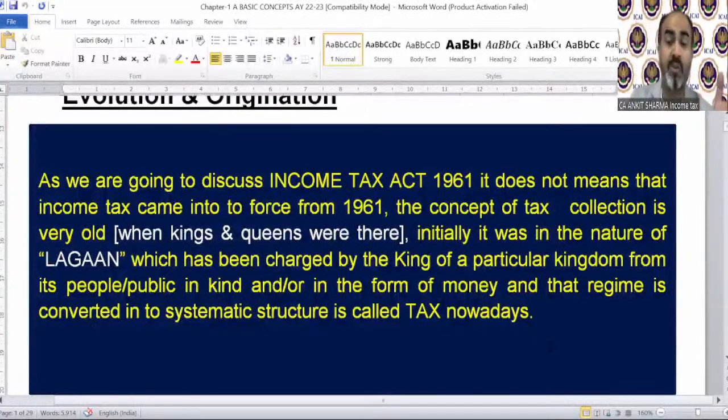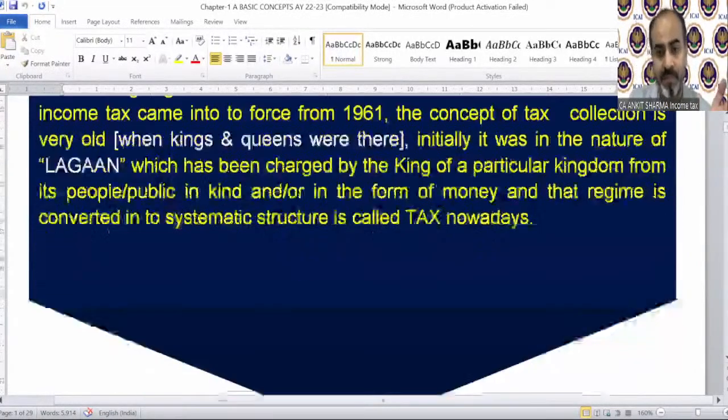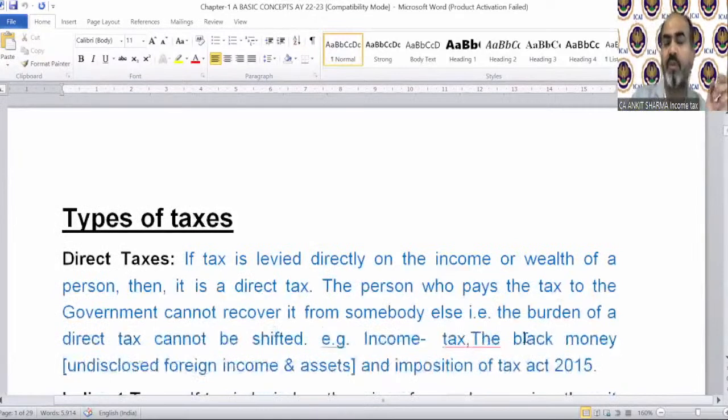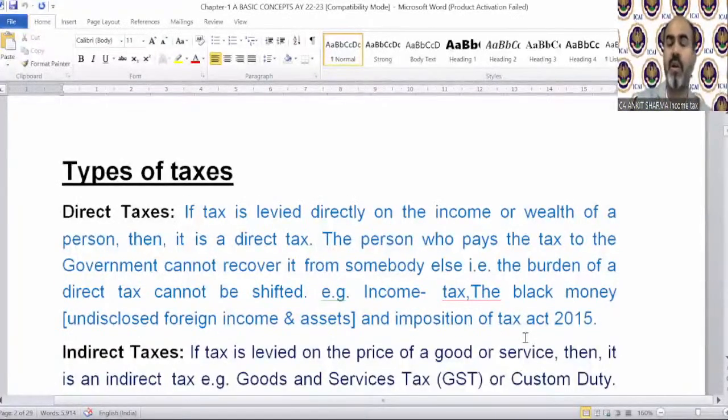So that was the origination, how it came. Now, types of taxes. Let me tell you, there are two types of revenue taxes in our country. One is direct tax and one is indirect tax. How it works, why the name is direct tax or indirect tax, let's discuss this. Like, there are types of taxes.